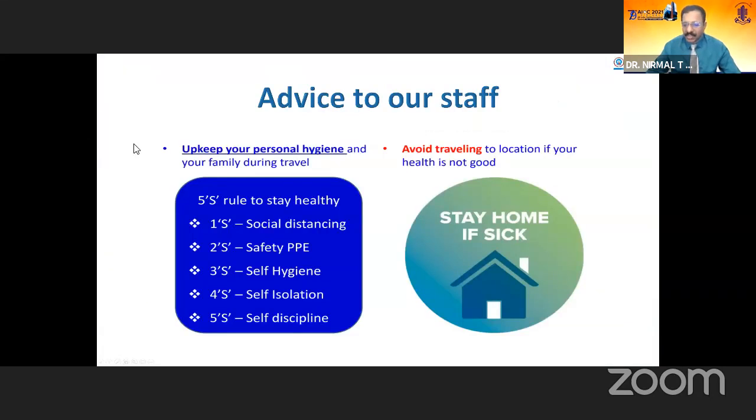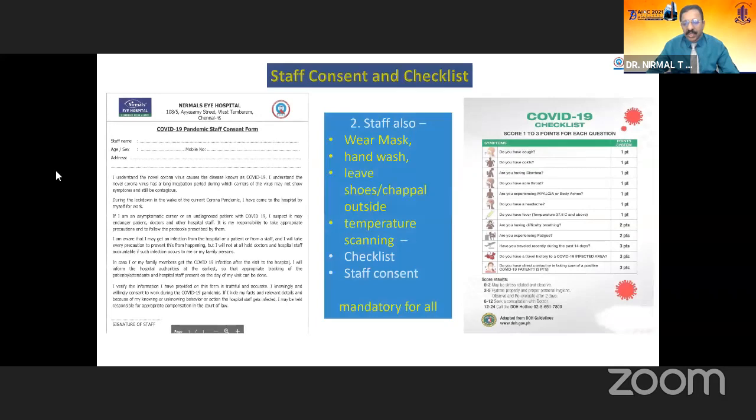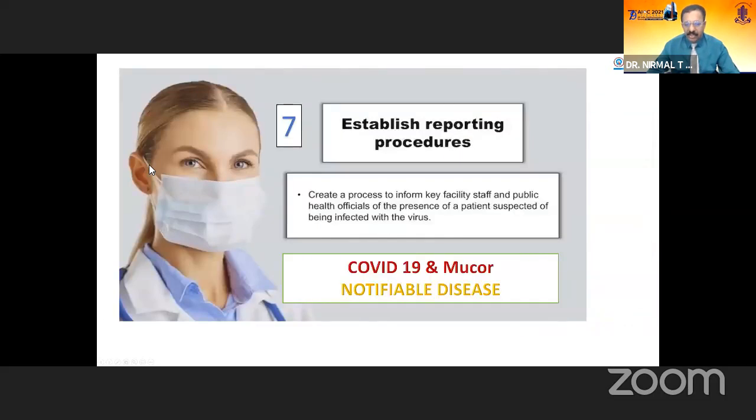Ensure that the staff stay home if they are sick to prevent infection to the other staff and to the patients. The 5S rule should be applied to all the staff: social distancing, safety PPE, self-hygiene and self-isolation, and of course, self-discipline. And this is the consent form we give to all the staff, and also we take a checklist questionnaire to ensure that they are free from symptoms in the initial phase.